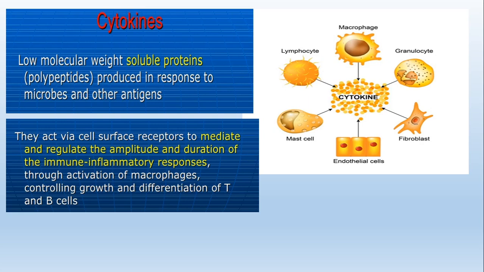So these are some of the cells which can release cytokines, which are a special category of proteins that act via cell surface receptors, to mediate and regulate the amplitude and duration of immune inflammatory responses.